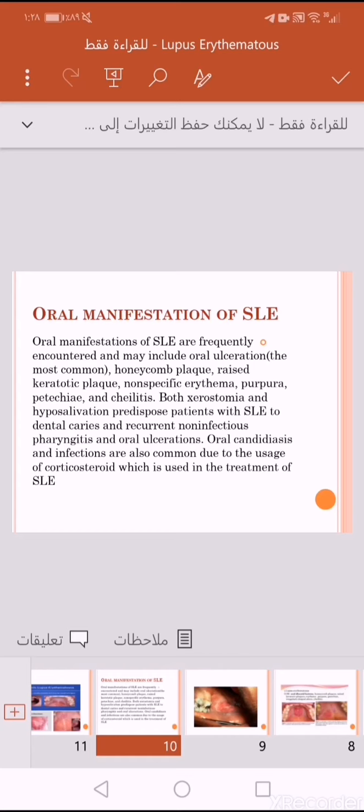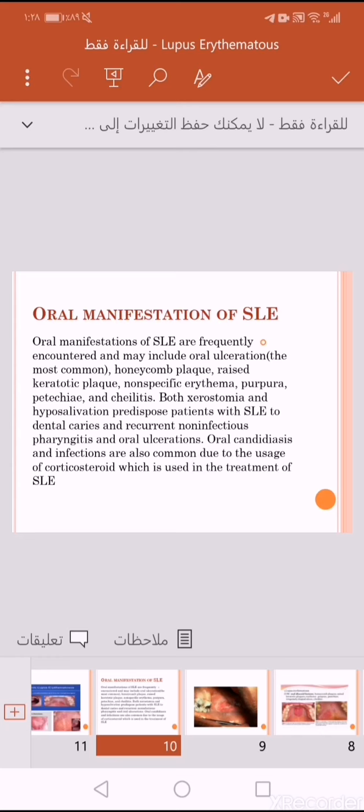Both xerostomia and hyposalivation predispose patients with SLE to dental caries, recurrent non-infectious pharyngitis, and oral ulcerations, because as we know, xerostomia and hyposalivation will make the oral cavity lack the defense factors present in saliva. So the oral cavity will be predisposed to many infections.